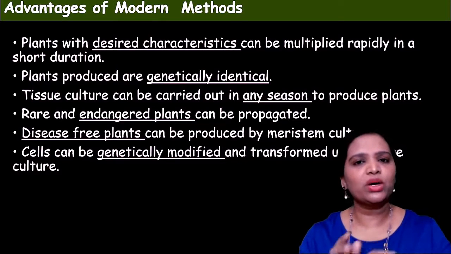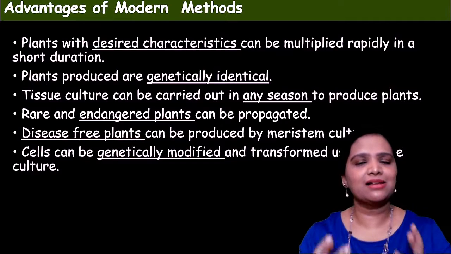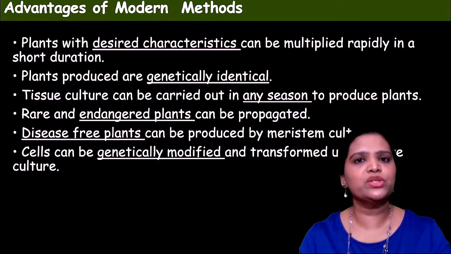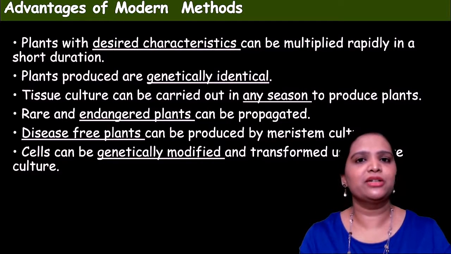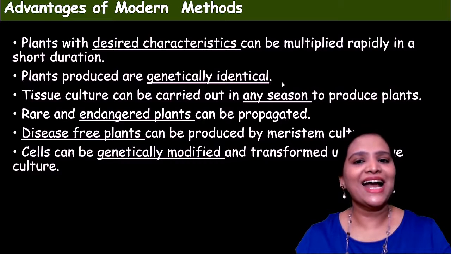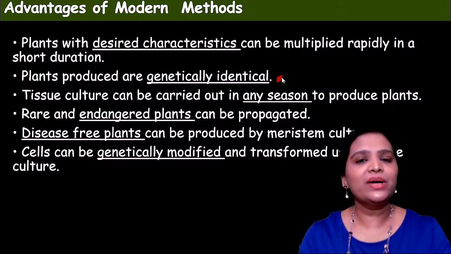Okay, so like this, whatever hybrid varieties, whatever taste, color, shape you want, you can mix it, fuse it, doing everything in this tissue culture because it is a genetic modification method also. And the plants produced are identical genetically. How is it identical?